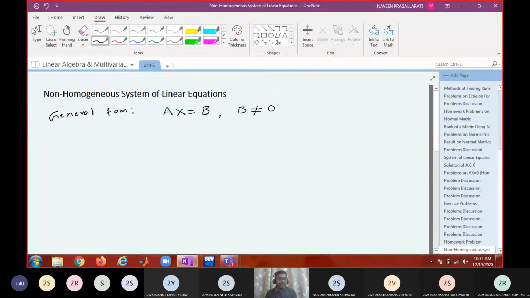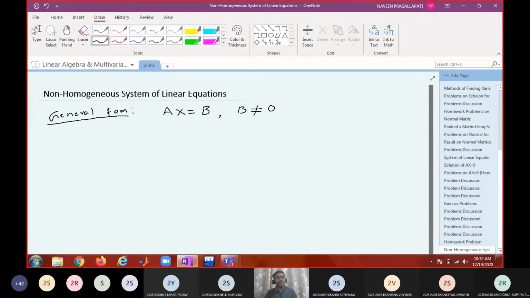Okay, so how to solve this system? Again we have to ask a few questions. Whether this is a consistent system, will it be consistent always? Second question, if consistent, how many solutions will exist?